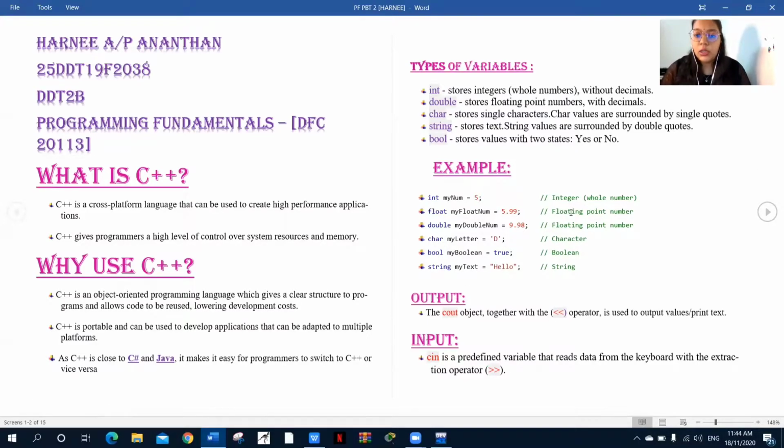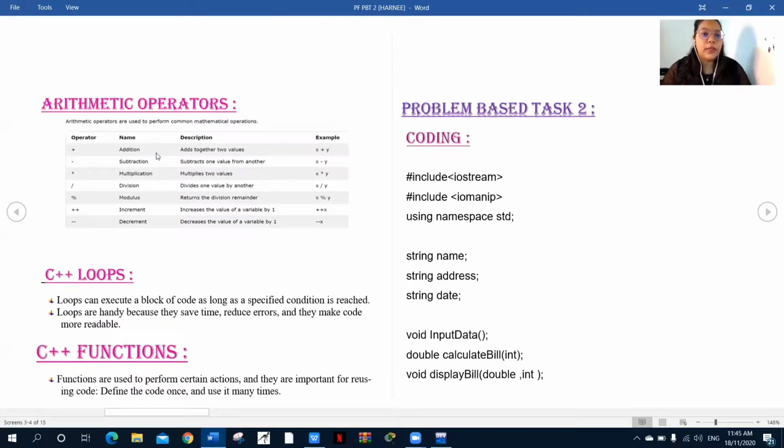So what is output? What is cout? The cout object, together with the insertion operator, is used to output values or print text. And what is cin? Cin is a predefined variable that reads data from the keyboard with the extraction operator. Example here.